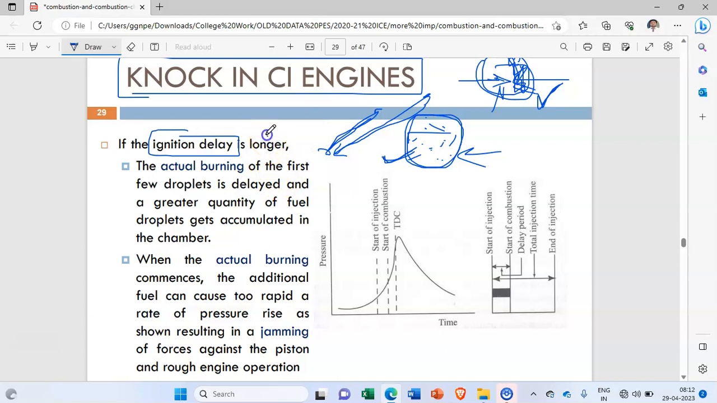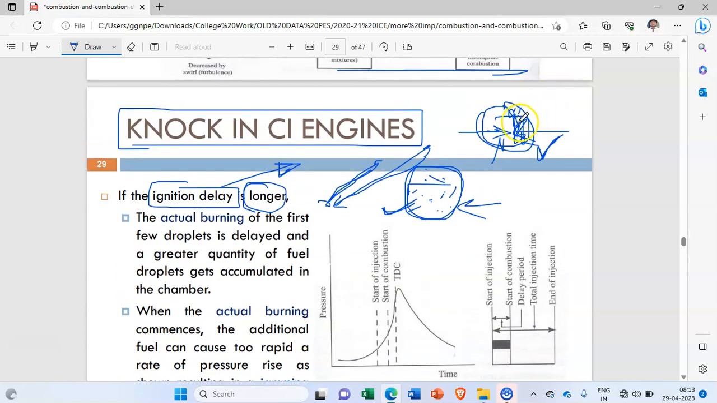Now here, due to the ignition delay period, if the ignition delay period is very much longer, then and only then it will happen. In SI engine, there was one word that is called ignition lag. Okay, so auto ignition temperature should not be reached in that case, so that ignition lag must be less in that case.